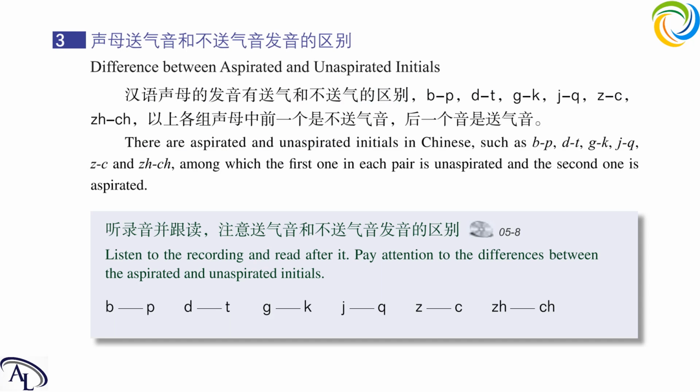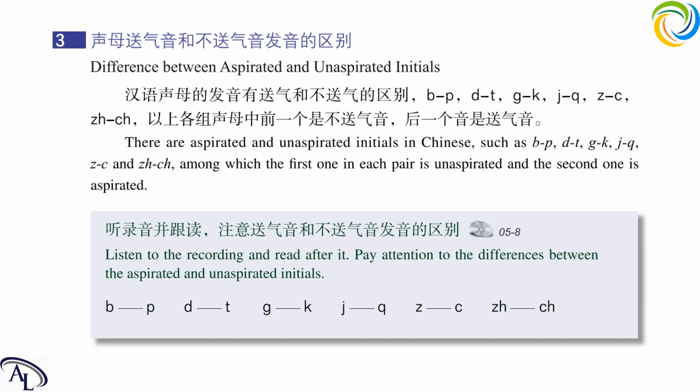The differences between aspirated and unaspirated initials. We already know these two groups of initials, okay? The aspirated and unaspirated. 波波, 的特, 哥科, 机器, 自吃, 支吃.